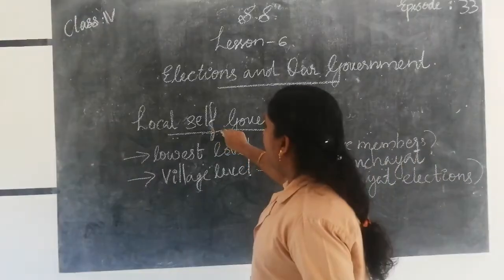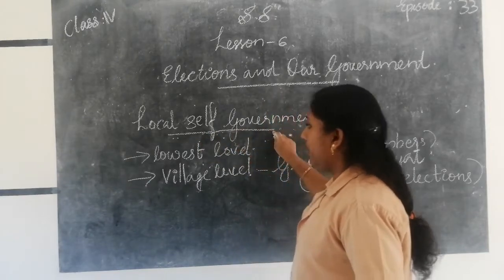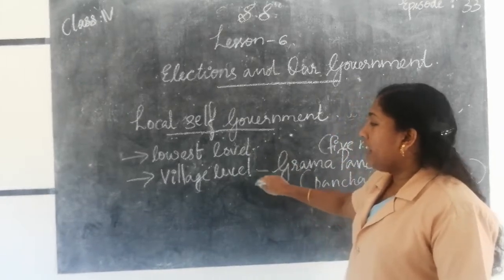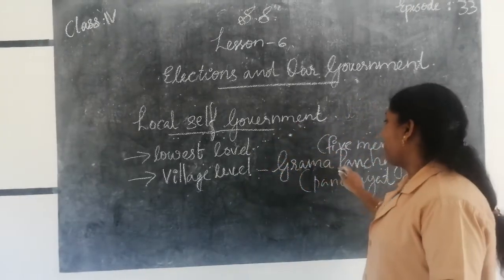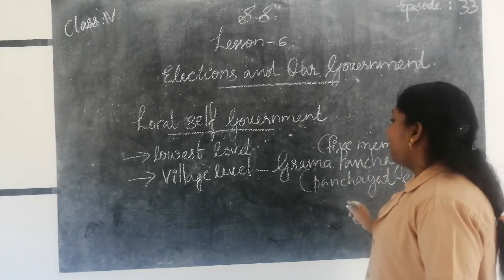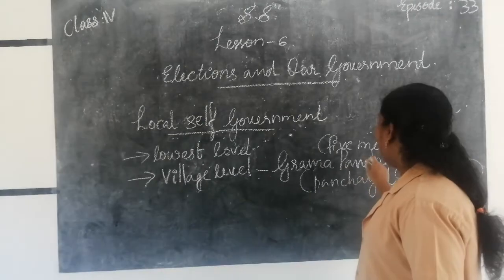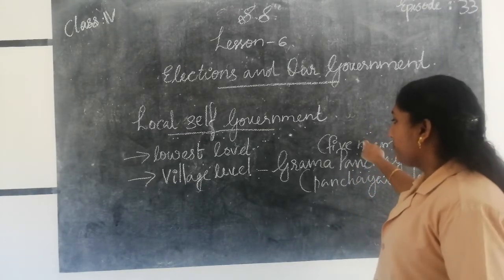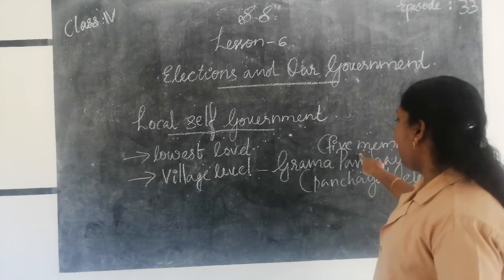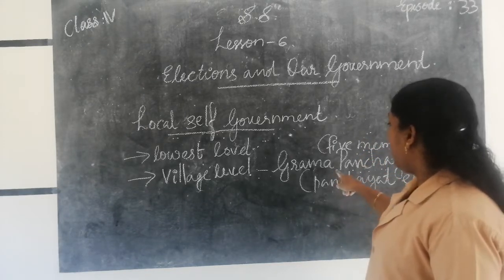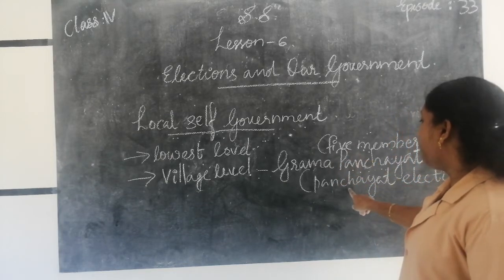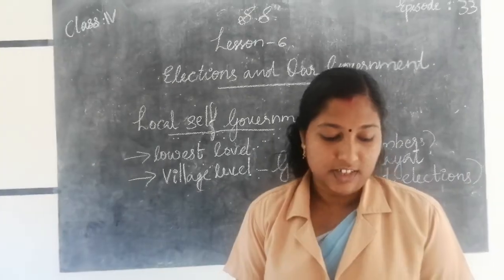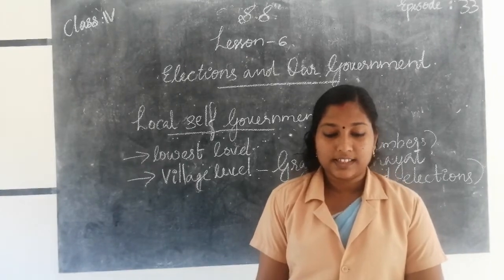The last level of government is local self-government. Local self-government is the lowest level of government. At the village level, local self-government is called a Grama Panchayat. The Grama Panchayat contains 5 members, and at least one of the members should be a woman. The 5 members are elected through Panchayat elections.